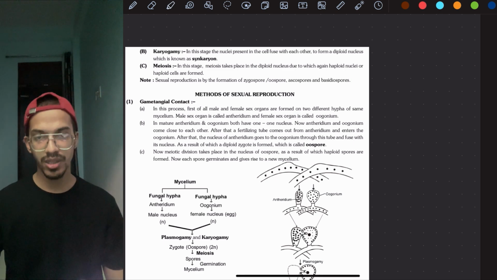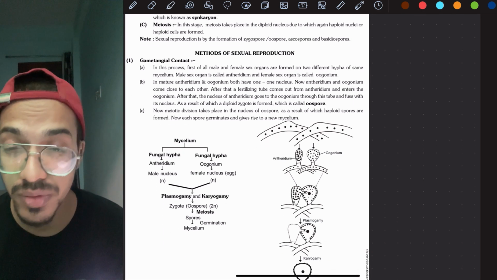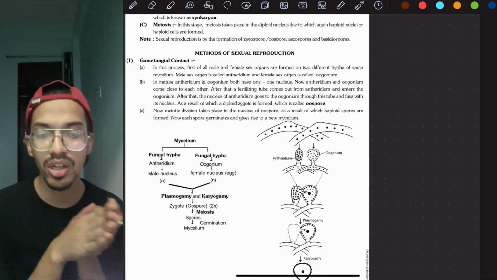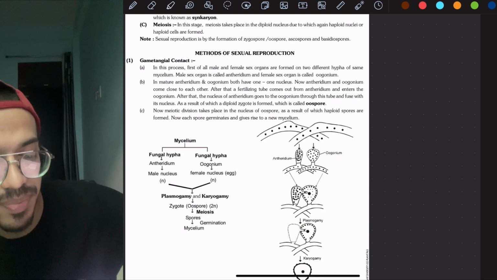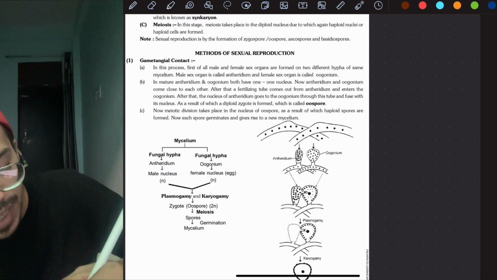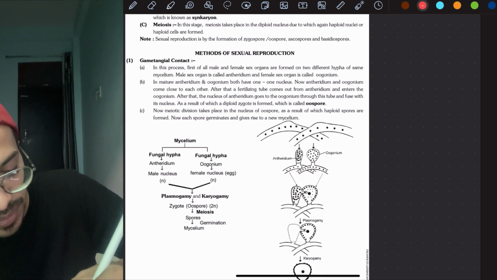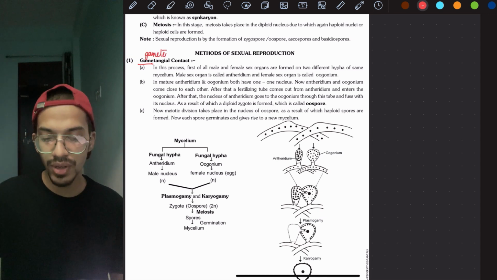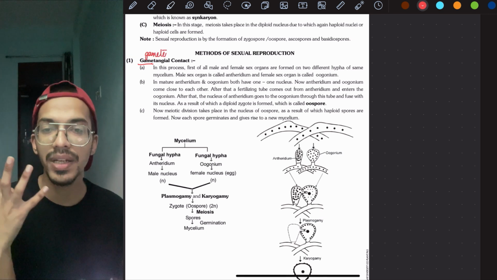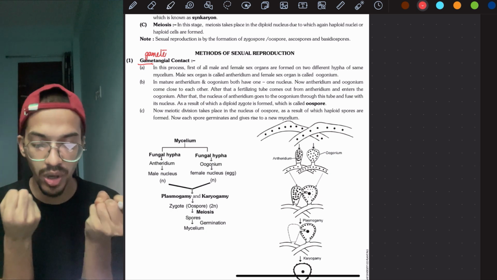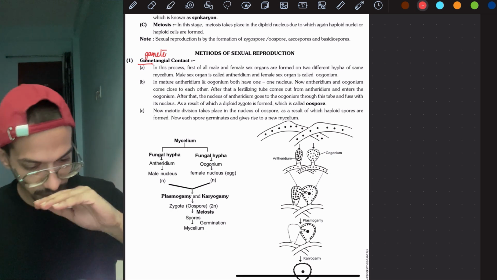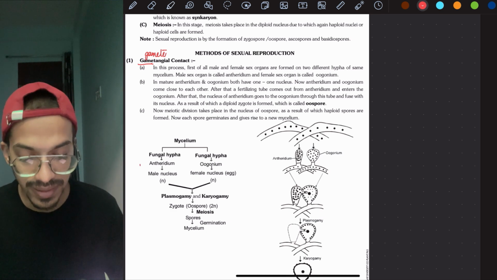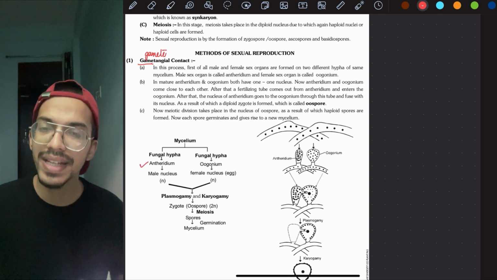Now the methods of sexual reproduction. Okay, this is how the reproduction is taking place. Now we have the methods of it. So first is gametangial contact. The word itself explains what is happening: gametangial means gametes, contact means meeting up. Okay, so here there will be a male and a female sex organ that will form. The male sex organ is called antheridium. The female sex organ is called oogonium.